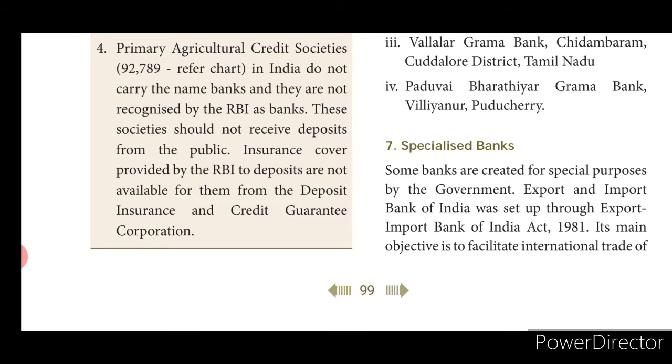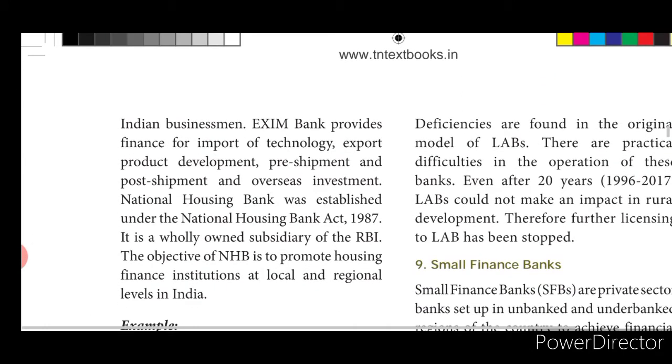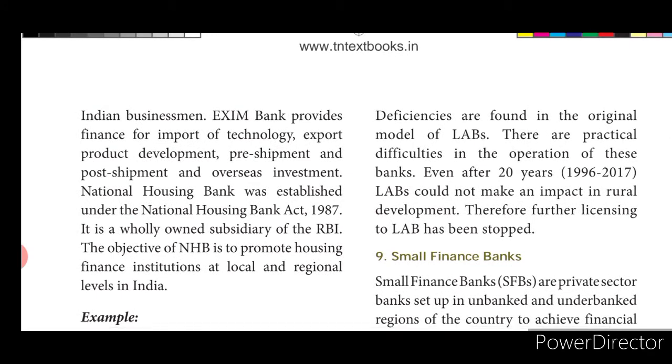That is, the Export and Import Bank of India was set up through the Export Import Bank of India Act of 1981. Its main objective is to facilitate the international trade of Indian business. Exim Bank provides finance for export of technology, export product development, pre-shipment and post-shipment, and overseas investment. The National Housing Bank was established under the National Housing Bank Act of 1987. It is a wholly owned subsidiary of the RBI. The objective of NHB is to promote housing finance institutions at local and regional levels in India.